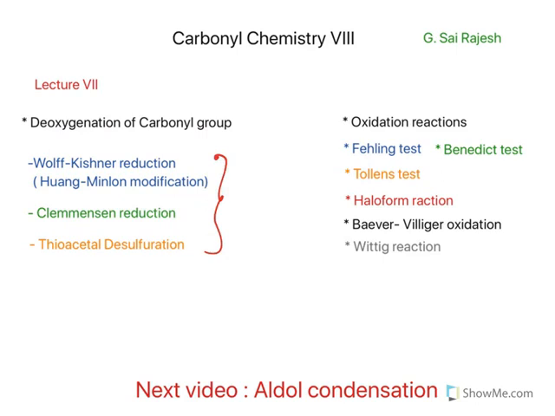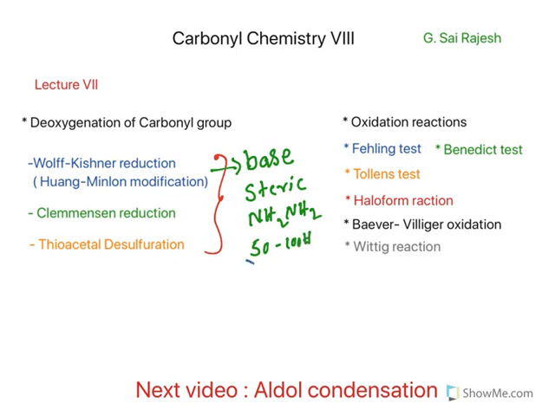This can be achieved by three of the reagents. The first one is Wolff-Kishner, which takes place in presence of base. But in traditional Wolff-Kishner, there are some limitations. It cannot be carried out with sterically hindered carbonyls, and it requires strong hydrazine. 100% anhydrous hydrazine is required, and the reaction times are very high. It takes 50 to 100 hours with high temperatures.